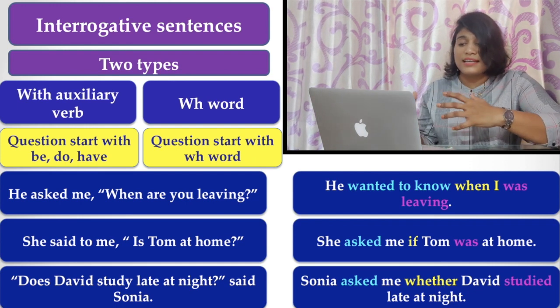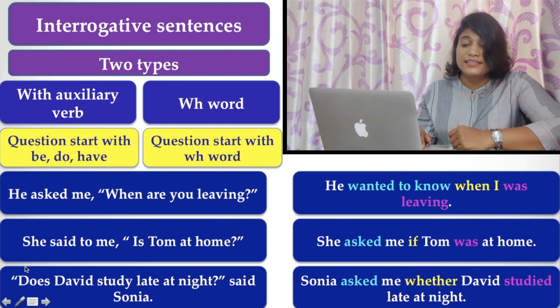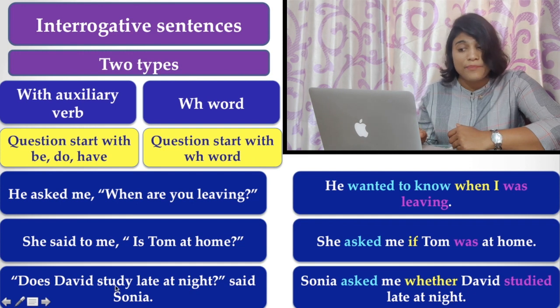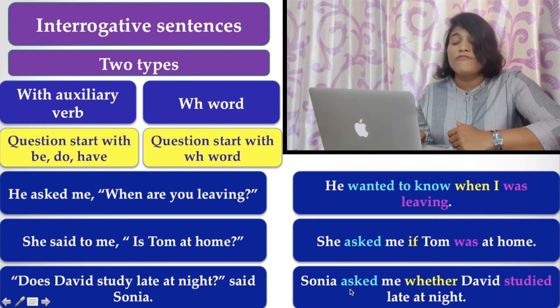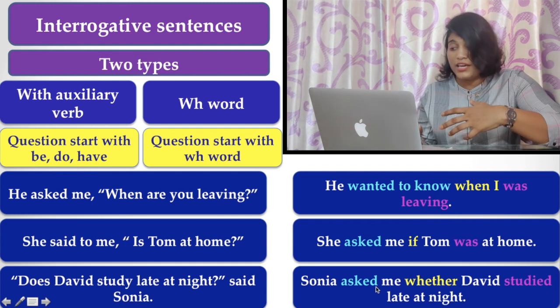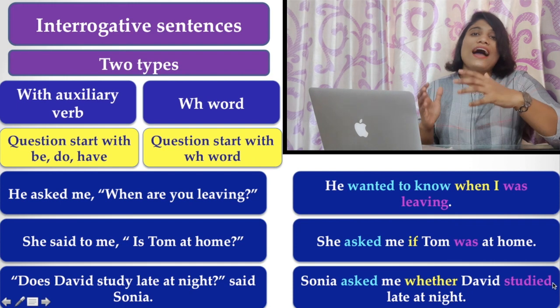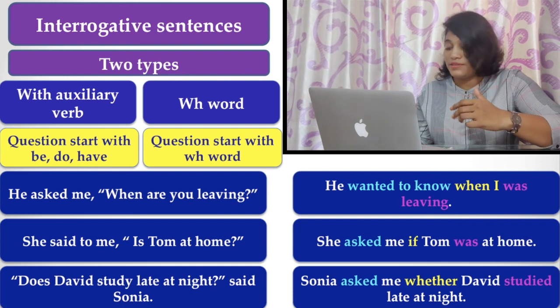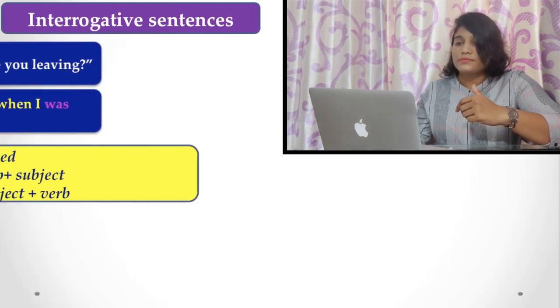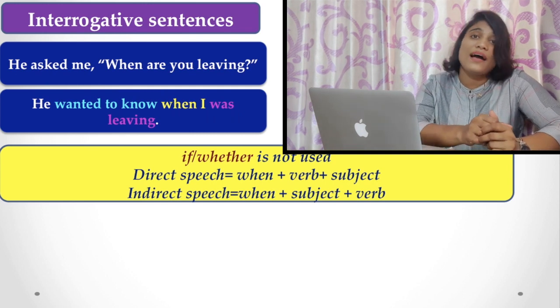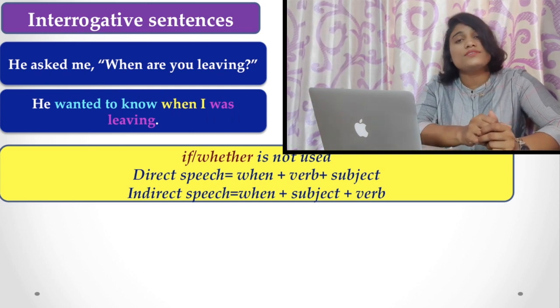Now, in this example, you find the changes. Here, does David study? Here you find the verb is study, but in case of the reported speech, it becomes studied. Now, let's see why all these happen. First, I want to tell you about the interrogative sentences which start with WH words.